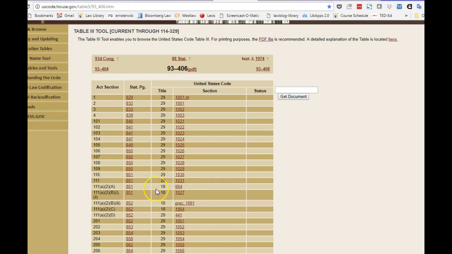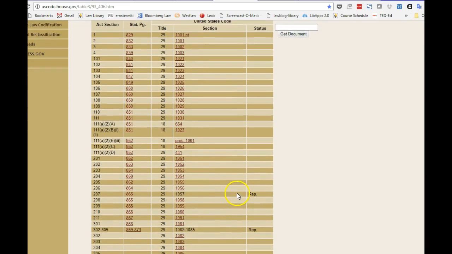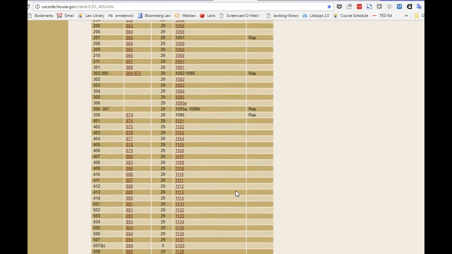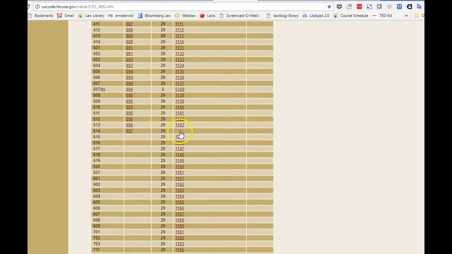Remember, I said that codification means that the different sections get divided up and put in different titles or subject areas of the code. And if we want to find out where our section 1144 originated, we would just scroll down until we see 1144. As we already know, that's in Title 29 of the code. And sure enough, that's in section 514, which is what we saw in those history notes when we were looking at section 1144 on Lexis. So again, you have these sections of the public law, our hero Public Law 93-406, get divided up and put into titles and sections in the U.S. Code.